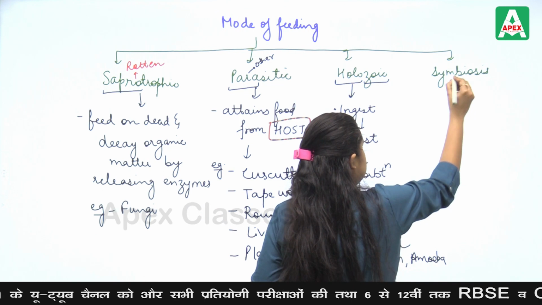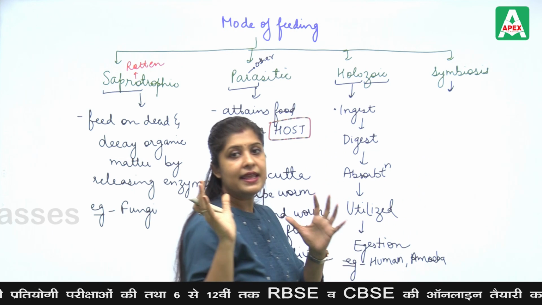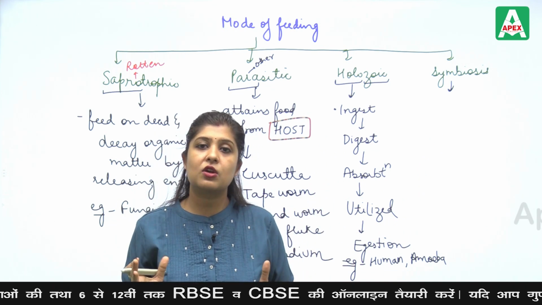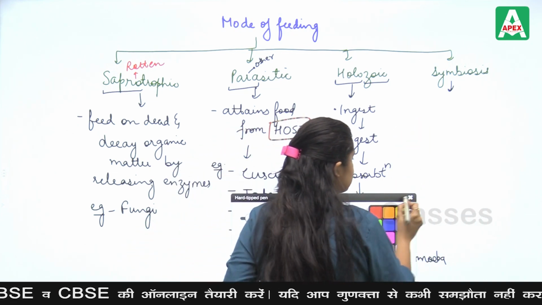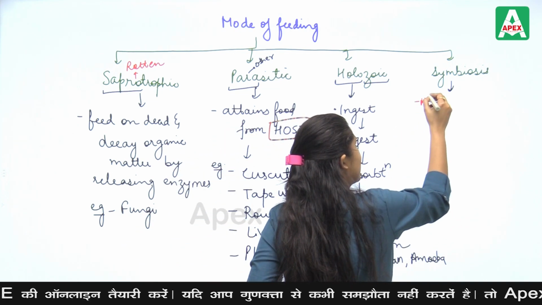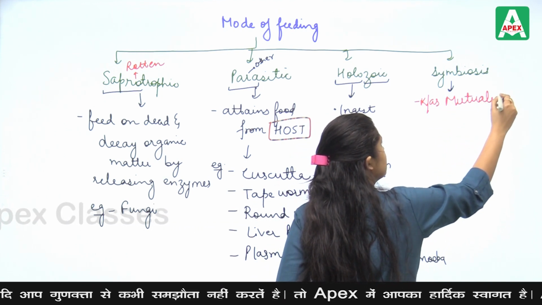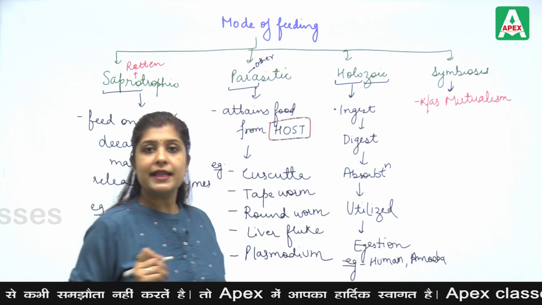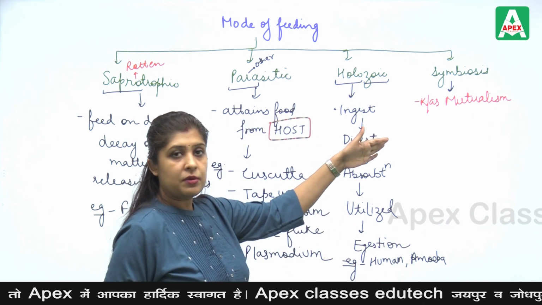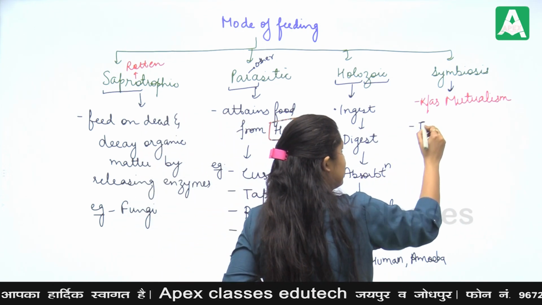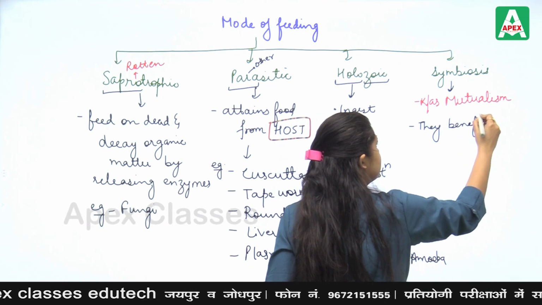Now, symbiosis, as the name indicates, means they have a mutual association or symbiotic relationship. So symbiosis, another name is mutualism, also known as symbiotic association. In mutualism, the partners benefit each other.